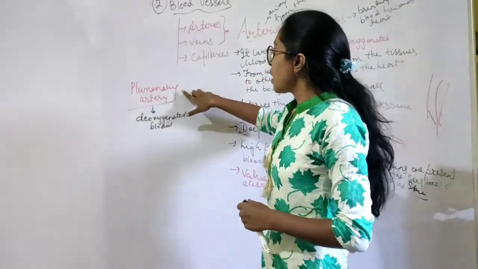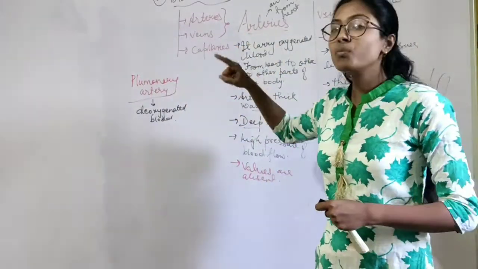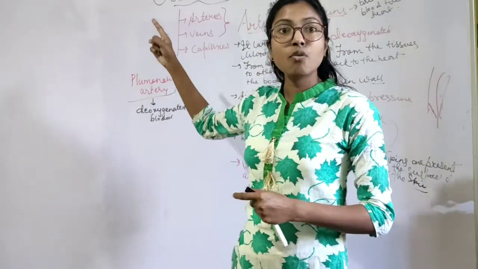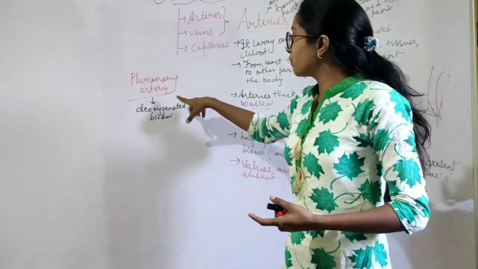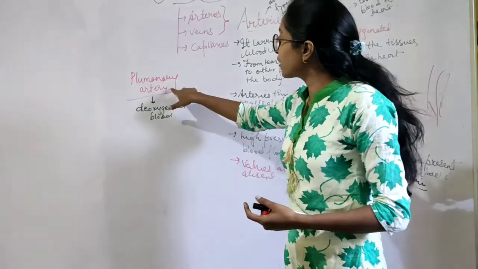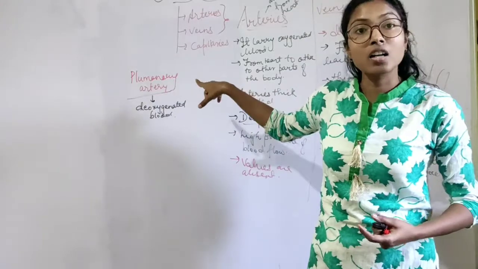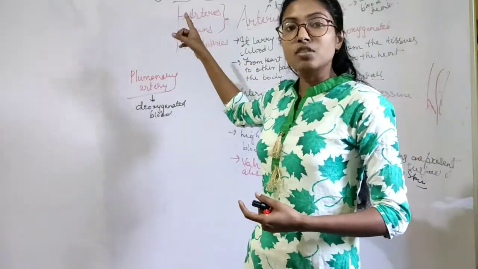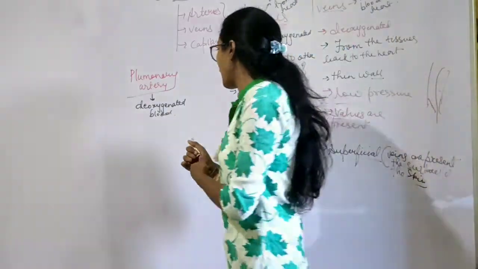In a similar way, the pulmonary artery takes the blood from the heart to the lungs for oxygenation. So that's why it is known as the pulmonary artery. Why artery? Because it is taking the deoxygenated blood from the heart to the lungs for oxygenation. That's why it is known as the pulmonary artery.